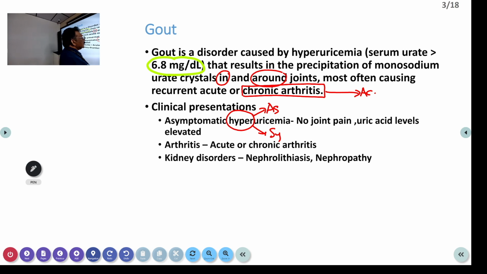Many patients can have acute and chronic arthritis, like somebody having chronic gouty arthritis can have acute inflammation. Some can persistently have chronic arthritis, and some patients can develop nephrolithiasis, nephropathy. Different types of renal involvement can be there in many patients.